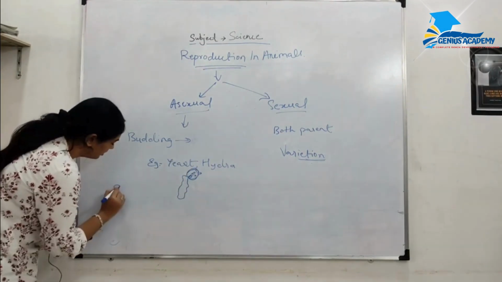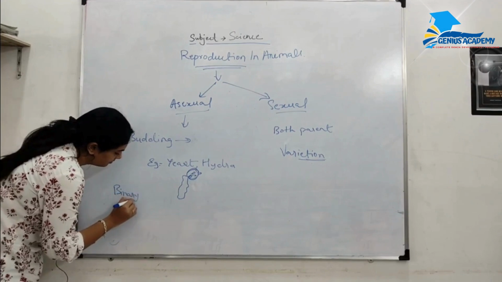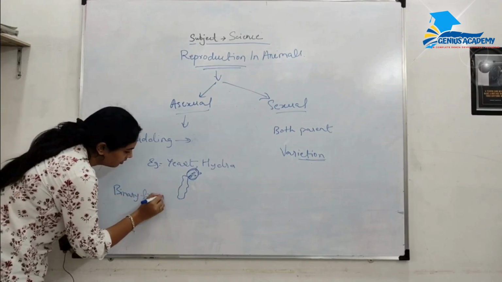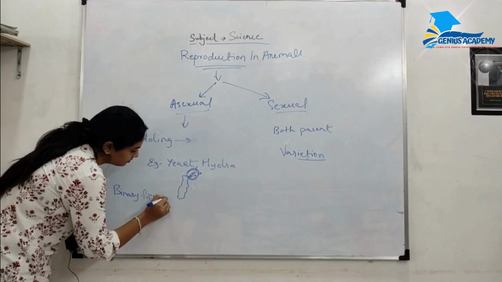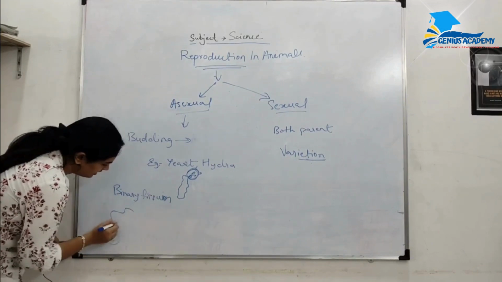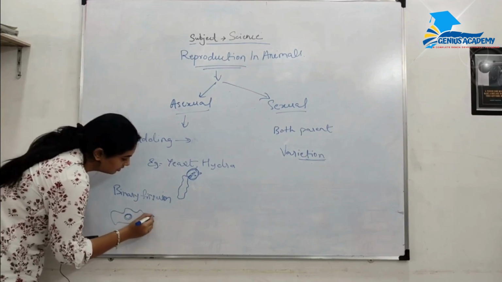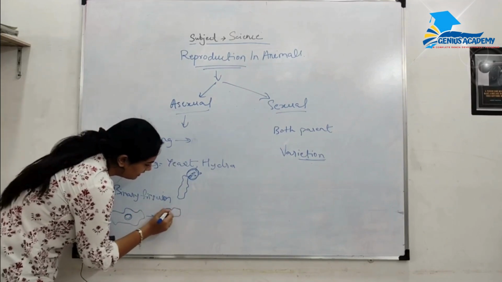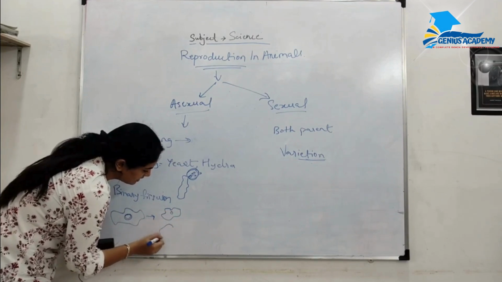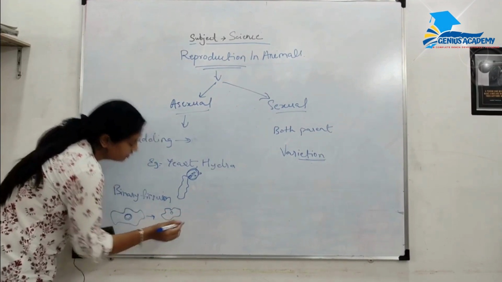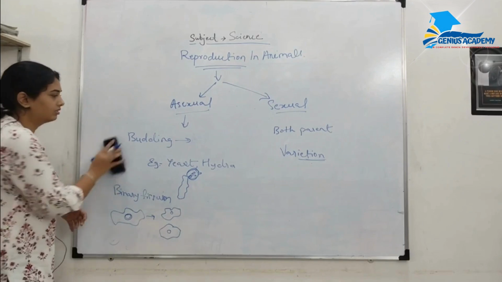And binary fission happens in the amoeba cell. So the parent cell divides into two cells. This is known as binary fission.